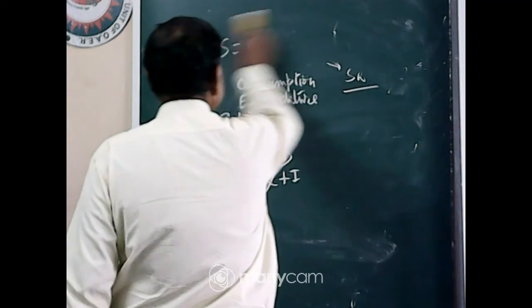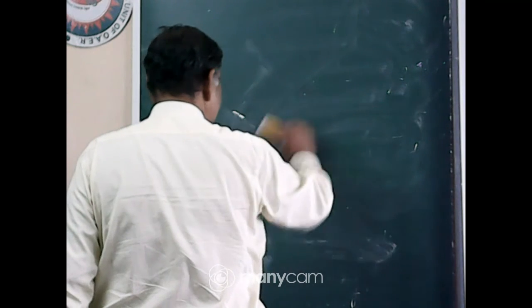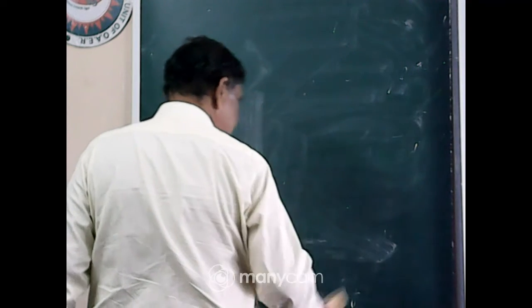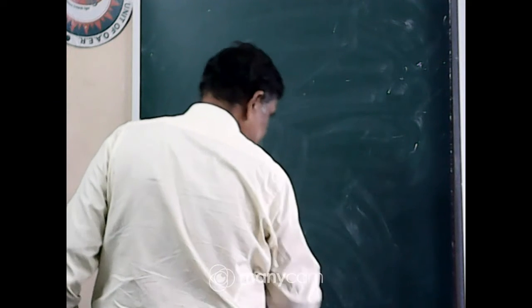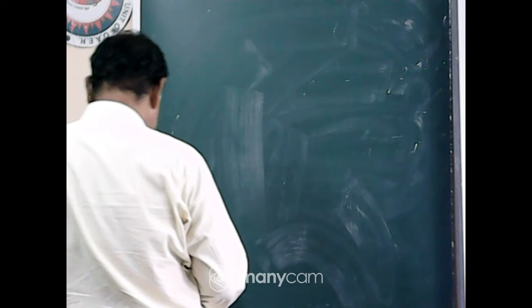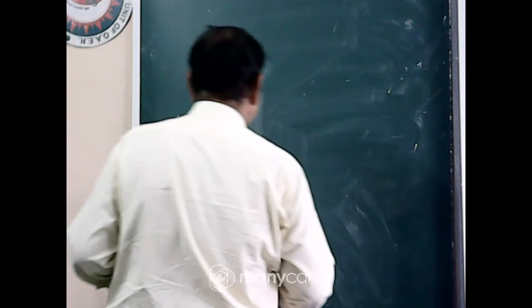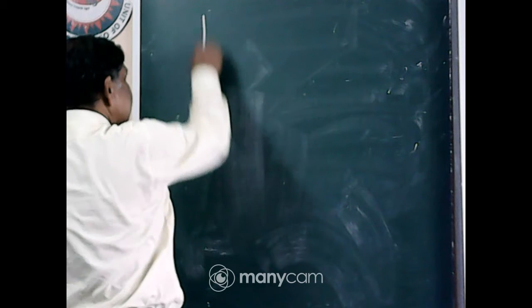It can be proved with the help of a table, a mathematical table, as well as a graph. First I am explaining AD.